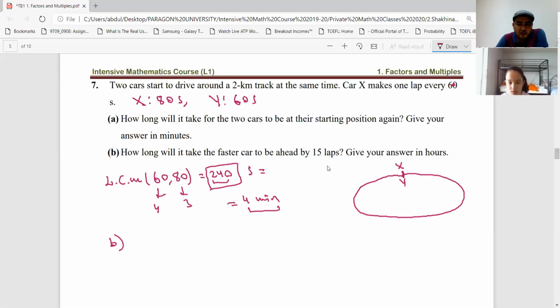All right, Shahina, 1 lap equals how many meters or kilometers? 2 kilometers, right?